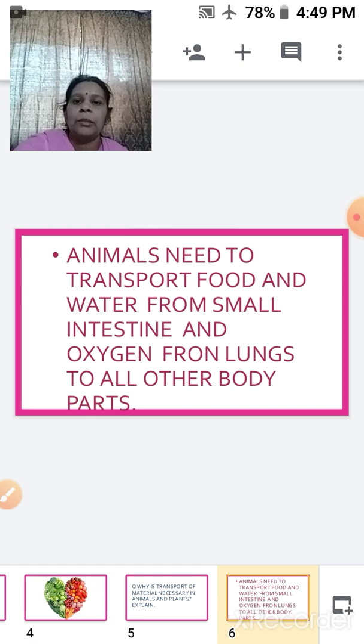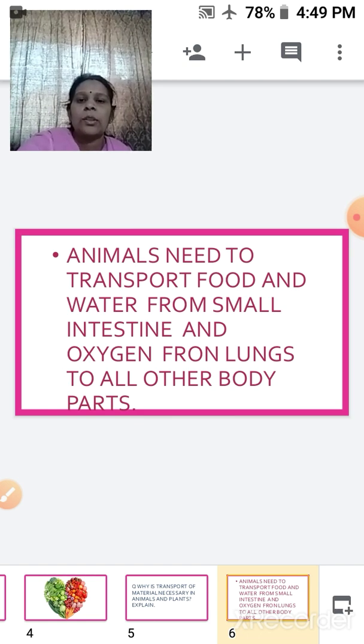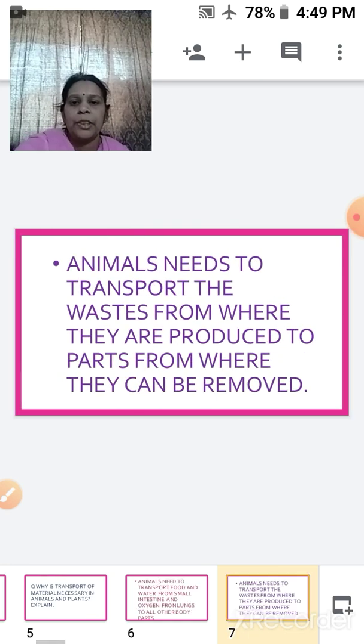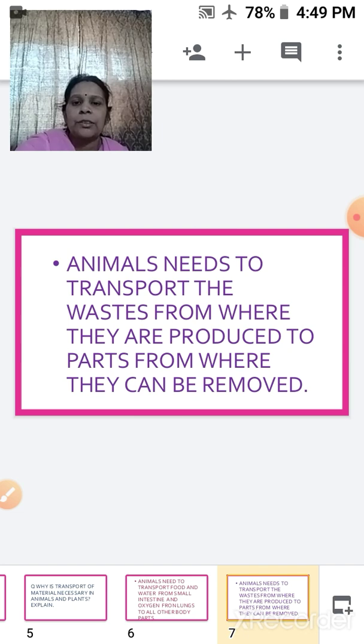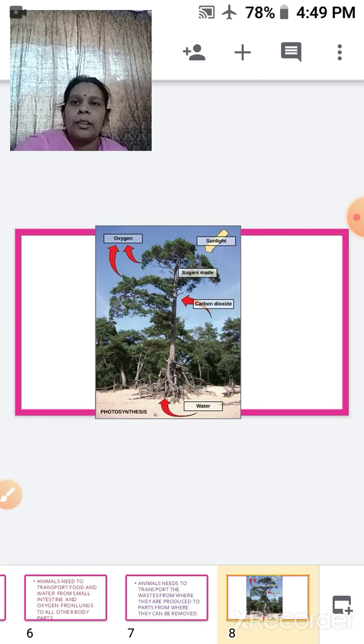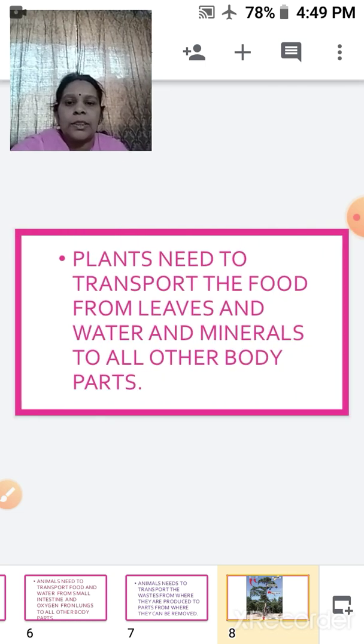Animals need to transport the food and water from the small intestine and the oxygen from the lungs to all the various parts of the body. Animals also need to transport waste from where it is produced to the parts from where it can be removed. So, this is all done with the help of the circulatory system.